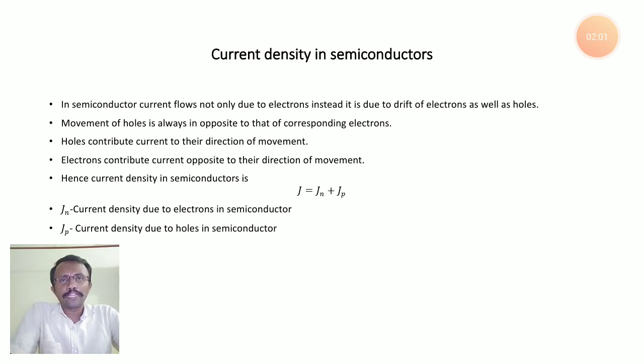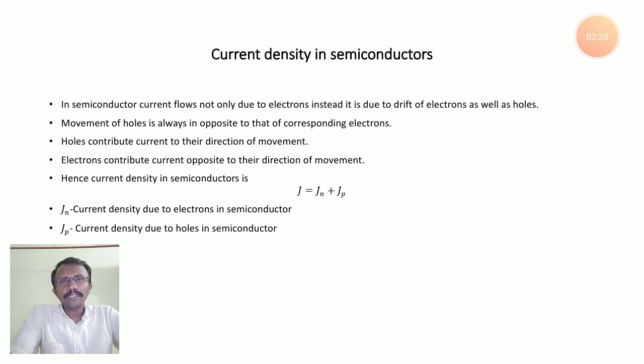Then what happens when you increase temperature or thermal energy? The electrons present in the valency band are in covalent bonding. When you increase temperature, the covalent bonds break in the valency band and the electrons become free. These free electrons move into the conduction band as you increase temperature. When an electron moves from the valency band to the conduction band, it creates some space in the valency band. The empty space is known as a hole.